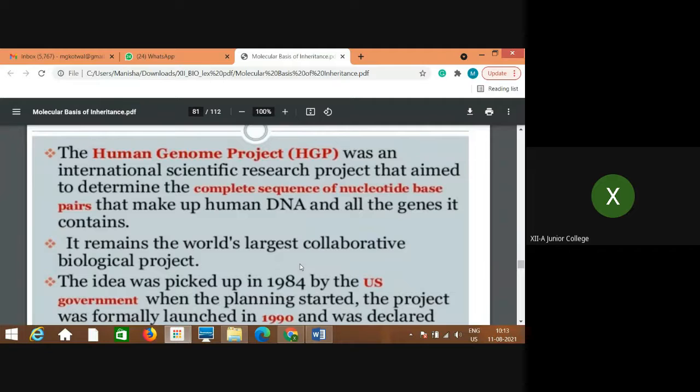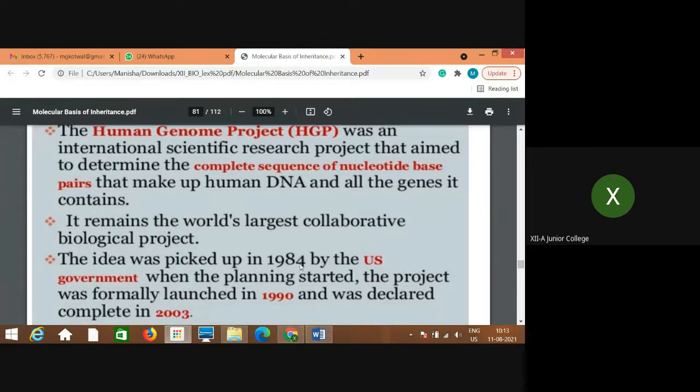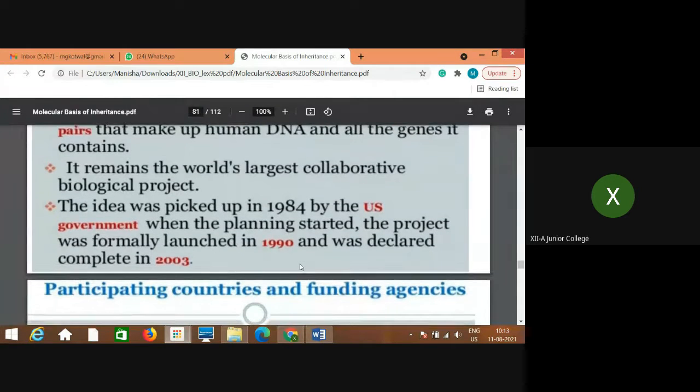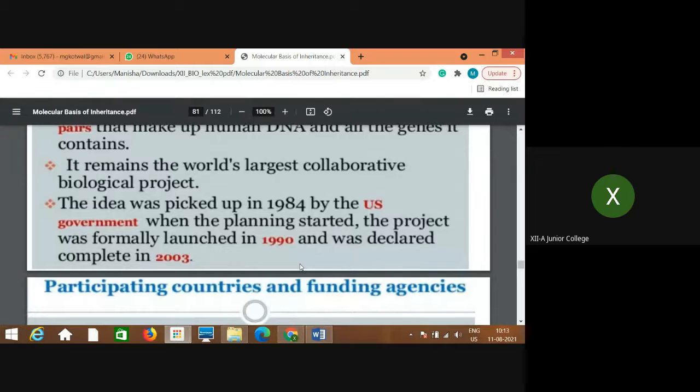Its nucleotide base sequences are studied, and then which gene is responsible for which character, that everything is studied. Then defective genes are studied, so rare diseases can be observed, defective genes can be replaced by normal ones, and so many other things. So for that, the Human Genome Project was very important.